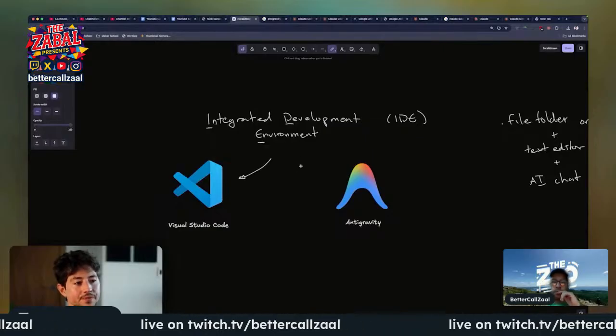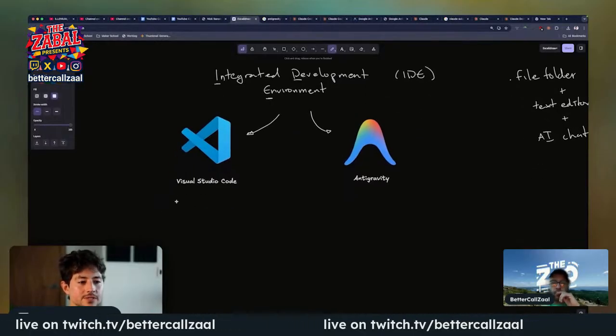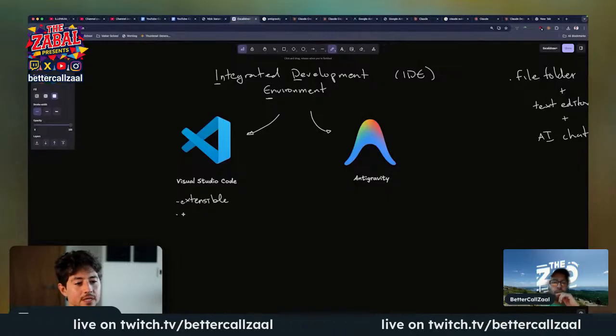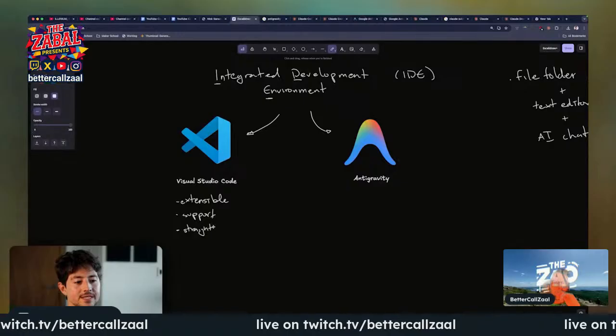And right now, we have two major IDEs that the market is tending towards. The first is called Visual Studio Code, and the second is called Antigravity. Visual Studio Code is sort of like the OG one, because Antigravity is actually built on it. It was developed a lot longer by Microsoft. It's really, really extensible. It has great support, and it's very straightforward. So I'm going to show you how to set things up on it.